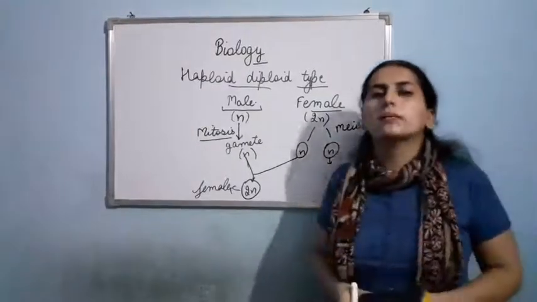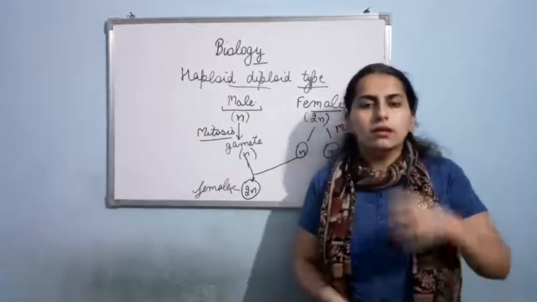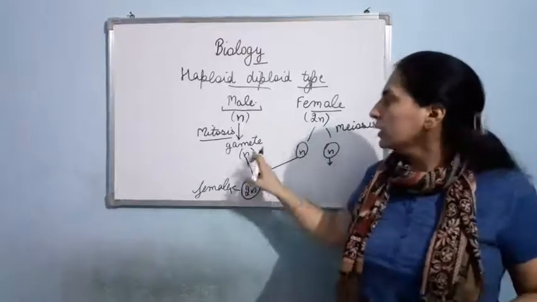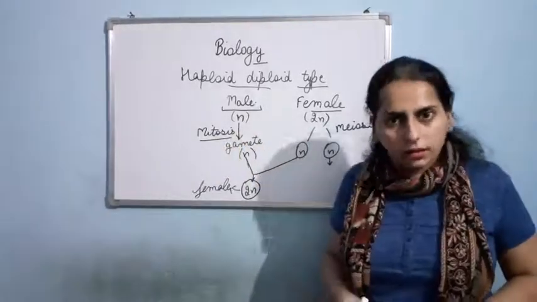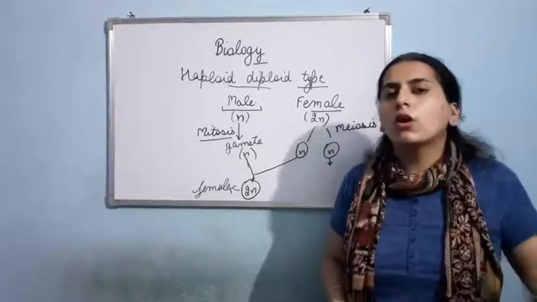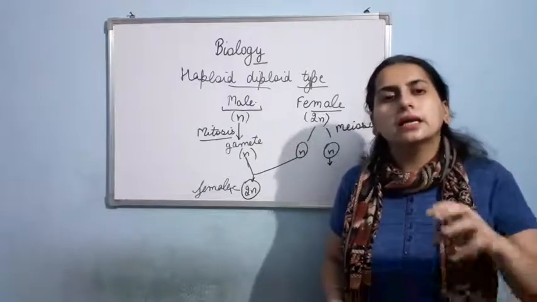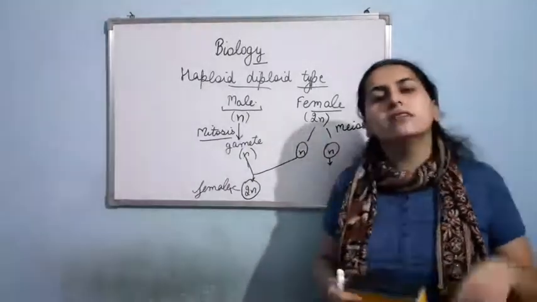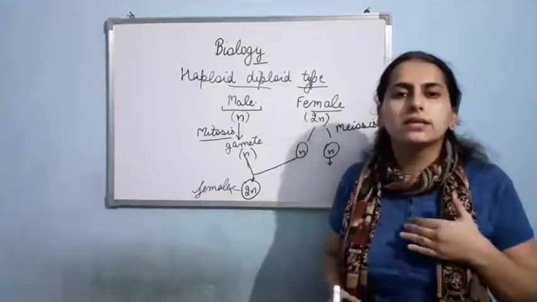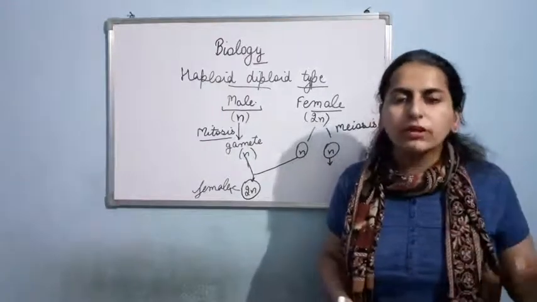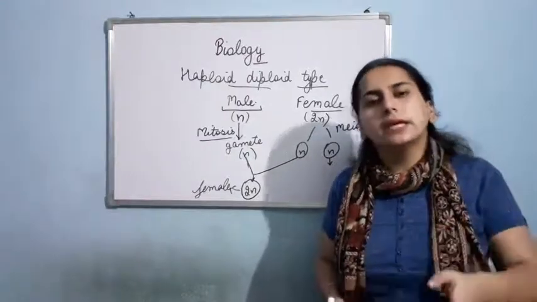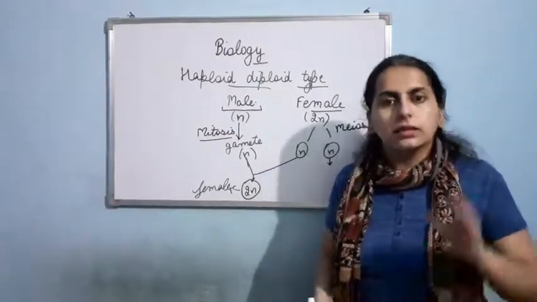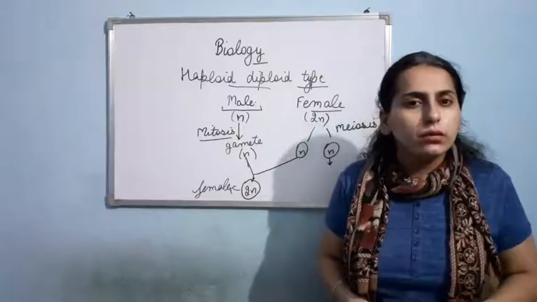Now what happens in the honeybee? One female gamete doesn't fuse with the male gamete. Clear? The female gamete will not fuse with the male gamete. So what will happen? This female gamete will directly transform itself into the male. Without fertilization, when the female gamete directly transforms itself into the male, this process is known as parthenogenesis.